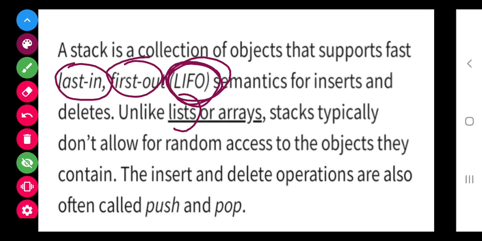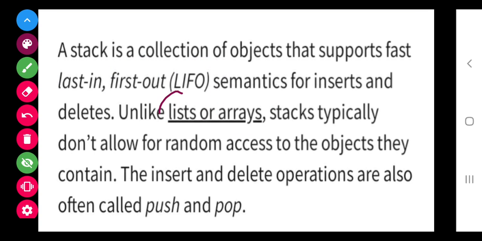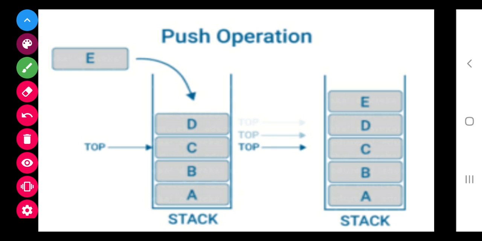In this list, we will use array, as we have not done. Array is not in your syllabus. List we have done. In list we will implement. In this, how to implement? It is something like this.